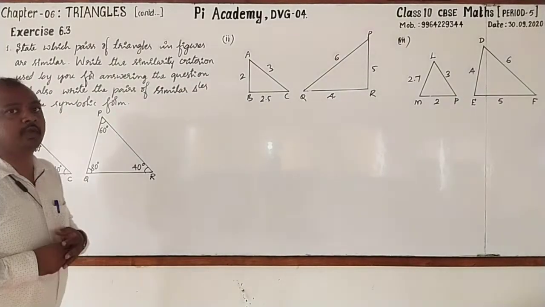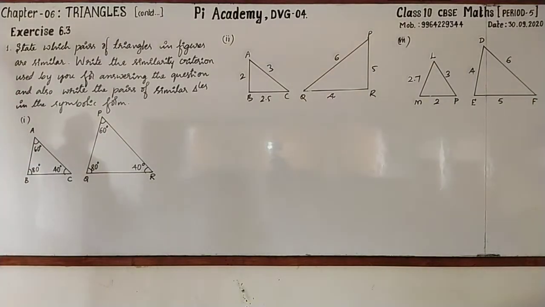Dear students, now we are moving to answer for the questions that are given in exercise 6.3. Please go through first one. It is like this. State which pairs of triangles in figures are similar. Next sub question. Write the similarity criterion used by you for answering the question. And the third sub question. And also write the pairs of similar triangles in the symbolic form. Followed? Yes, let us go for answering one by one.